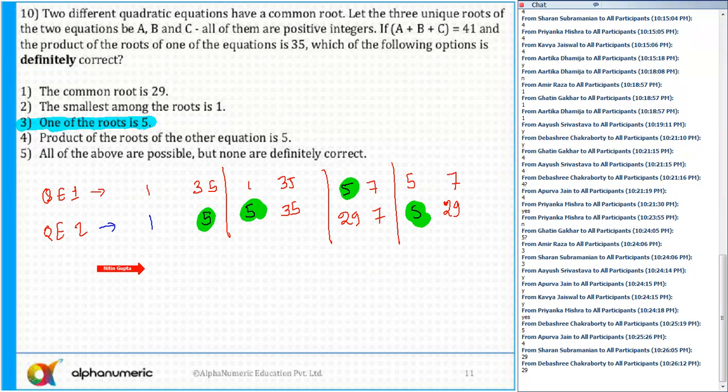So any other doubts to anyone? I'll rate this as medium to difficult. Any doubts to anyone? Can I move to the next question? But it is definitely doable.